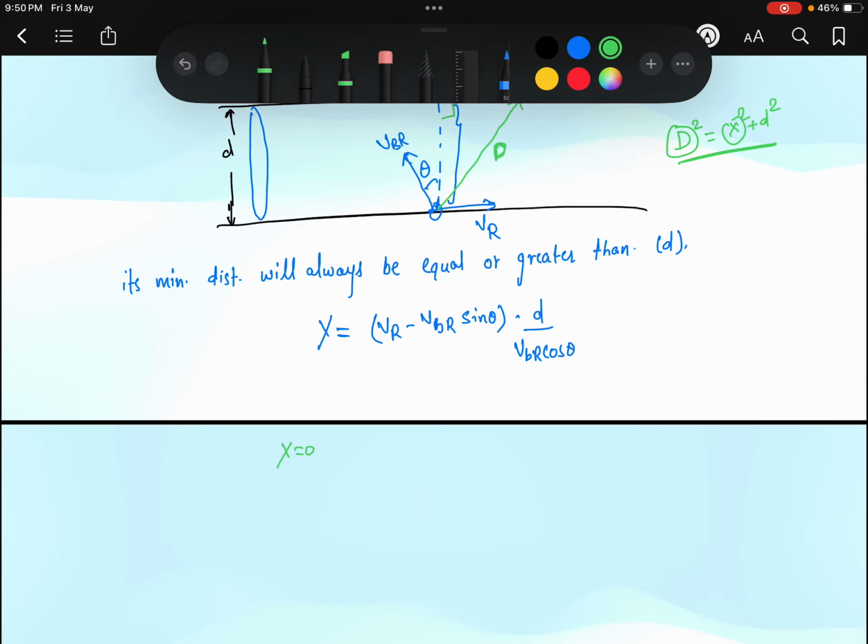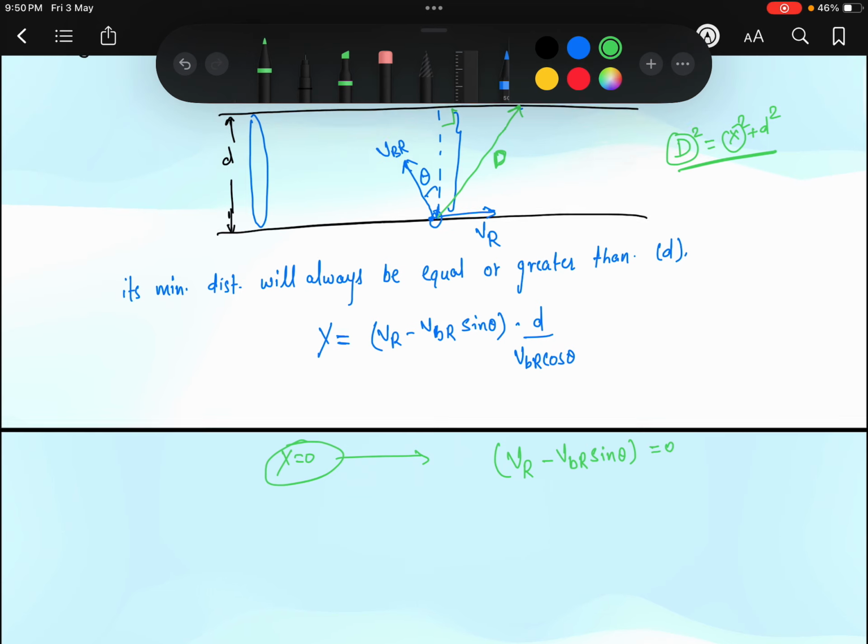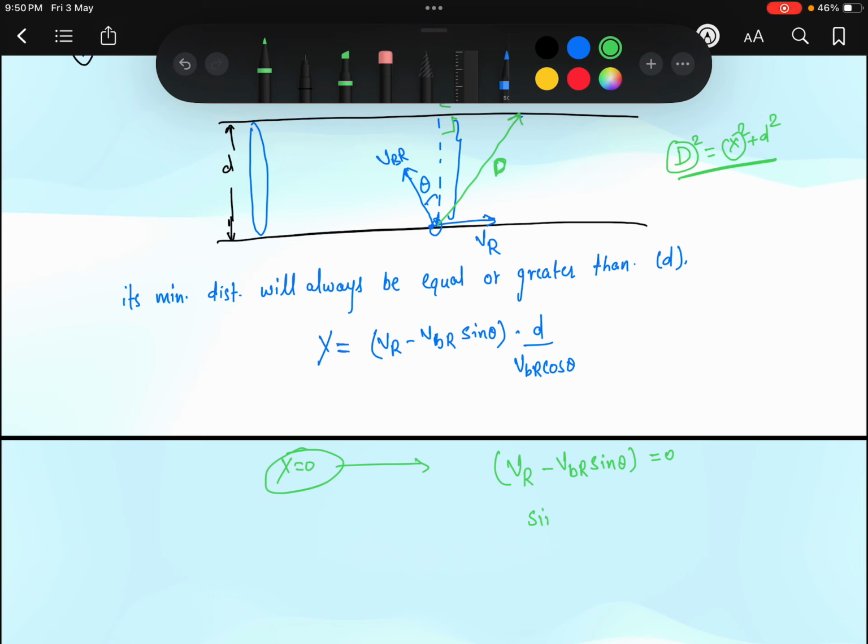Our x is equal to 0, that means vr minus vbr sine theta is equal to 0. On solving we get sine theta is equal to vr divided by vbr.